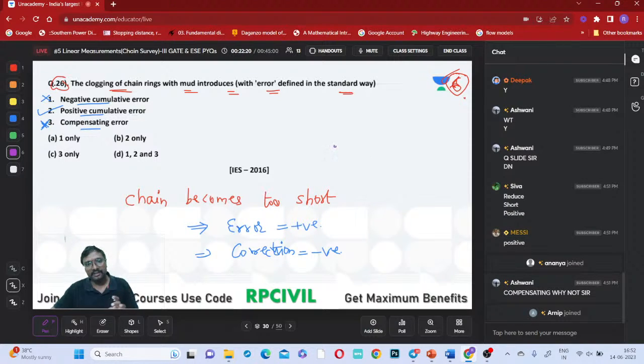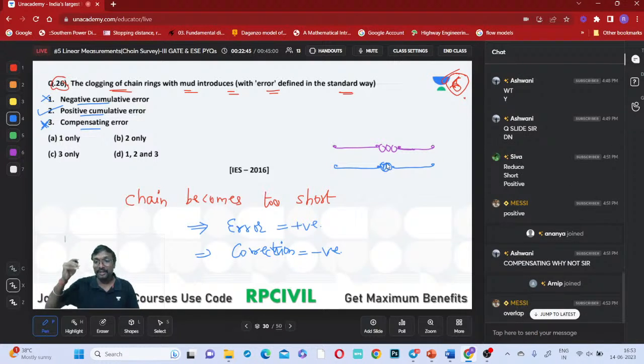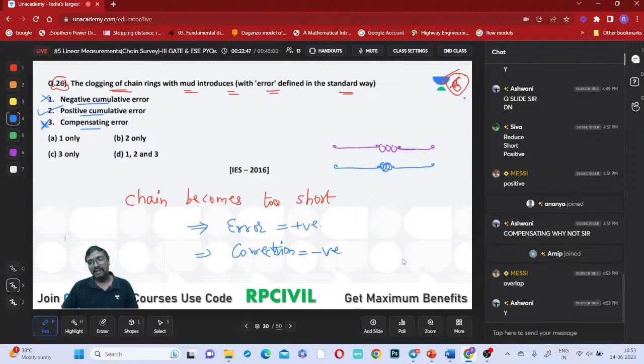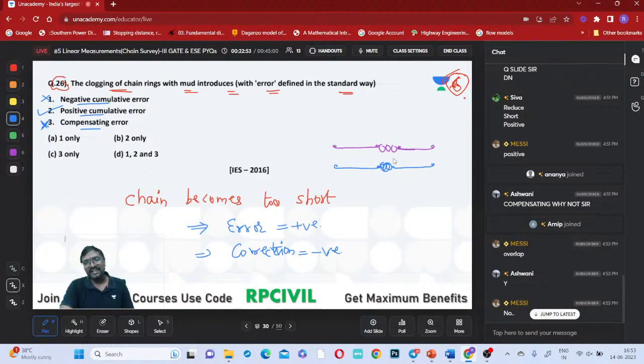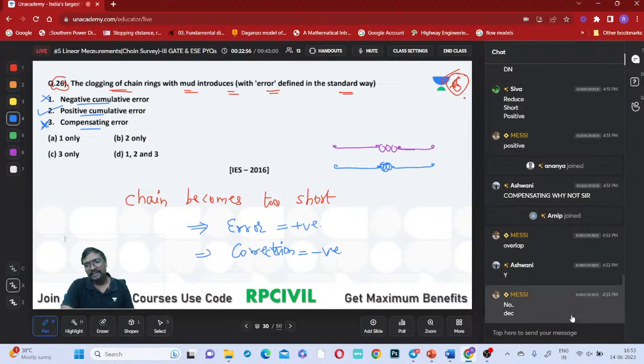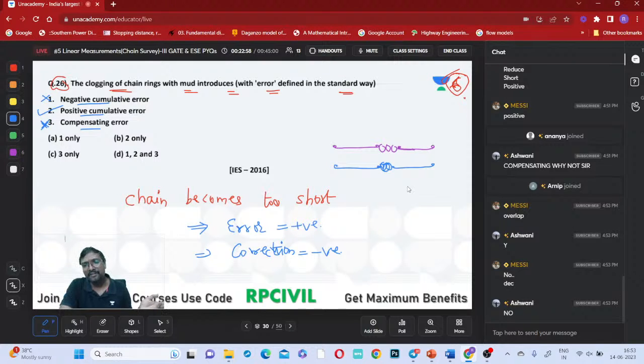If you observe, what is the meaning of this clogging? Here this is your link, these are your rings. They have to be in this manner, but because of this clogging, what will happen? These rings, one goes into the other, so automatically the chain length becomes lesser. Links will overlap one over the other, so the length will decrease. Is there any possibility of increase in the length? There is no possibility of increase in the length.